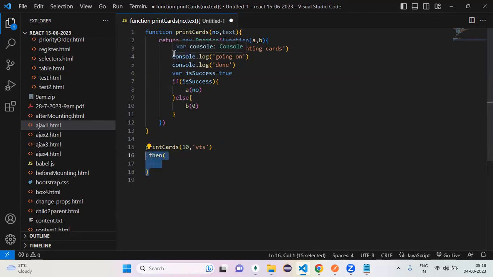The printCards method returns me a promise, with some result also, right? Yes or no? That result also you have to handle, or not. That is the next level. How can we handle the result?